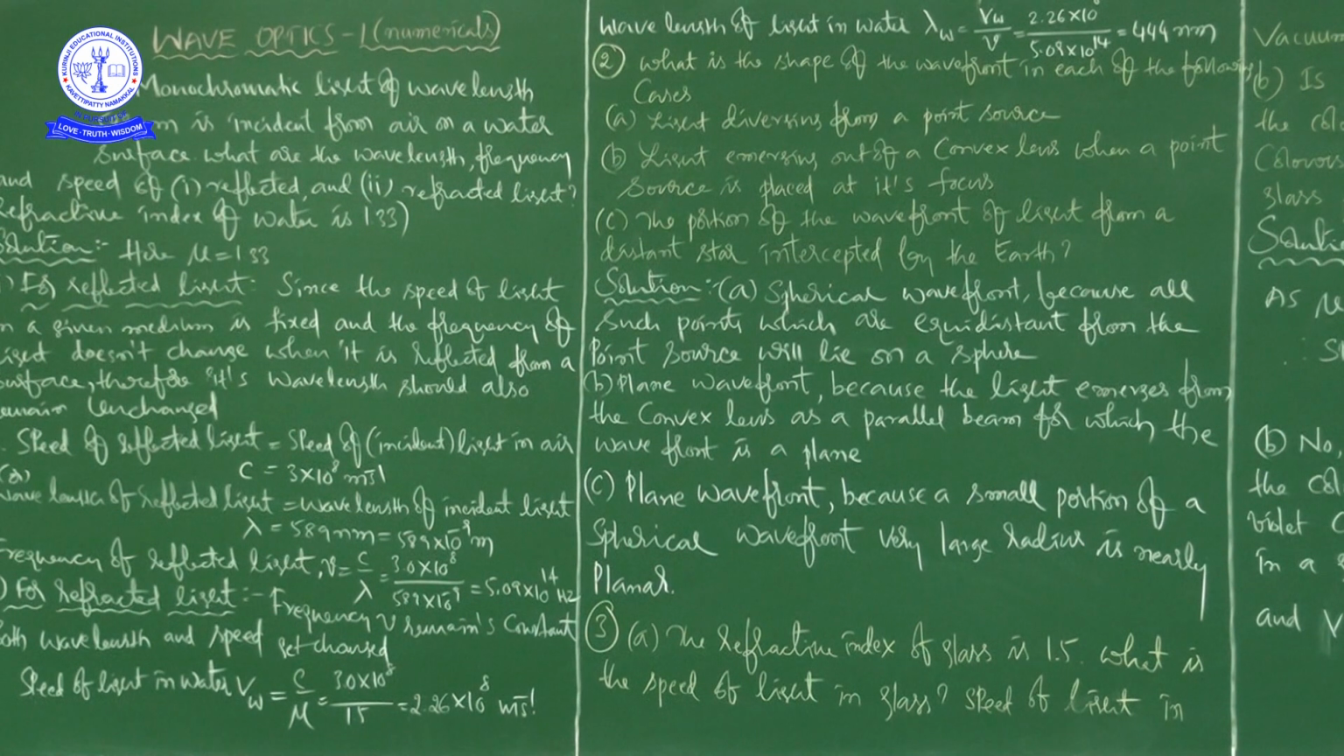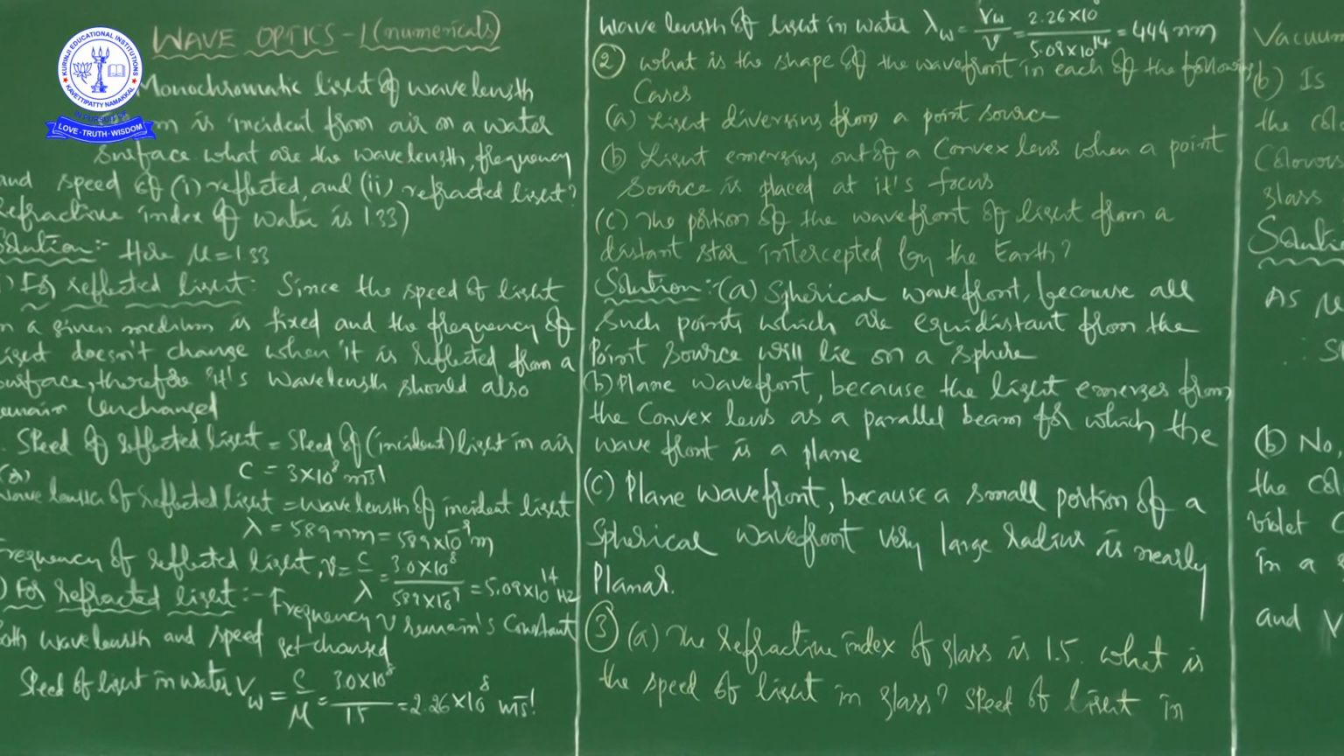Here the speed of light in water is equal to c by mu, that is 3 into 10 to the power of 8 divided by 1.5. If you do this calculation, you will get 2.26 into 10 to the power of 8 meter per second. It is the speed of light in water.